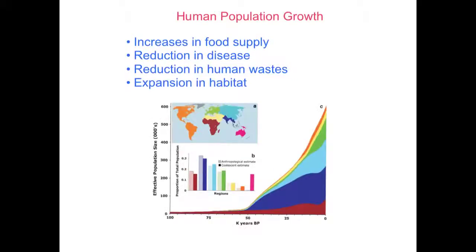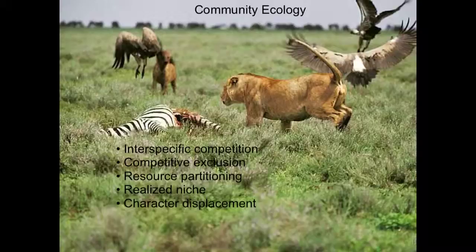Human population growth is made possible by an increase in food supply, reduction in disease, reduction in human waste, and expansion in habitat. Competition in community ecology can be explained by the competitive exclusion principle: when two species compete for exactly the same resource, one is likely to be more successful. Resource partitioning: some species coexist in spite of apparent competition for the same resources.